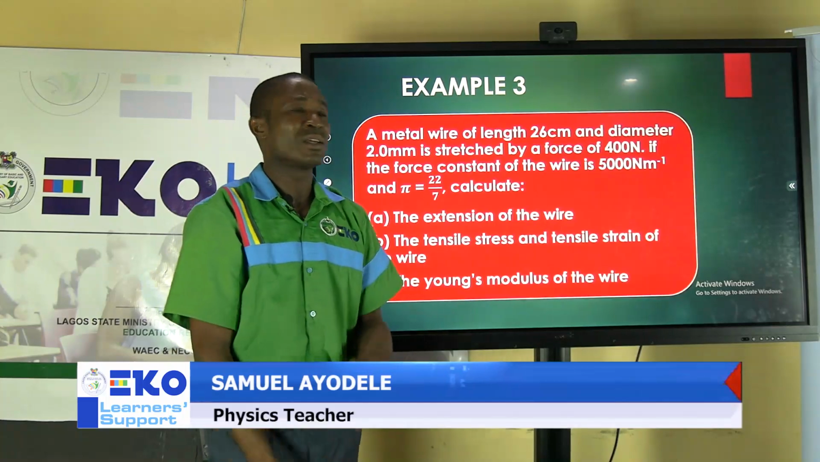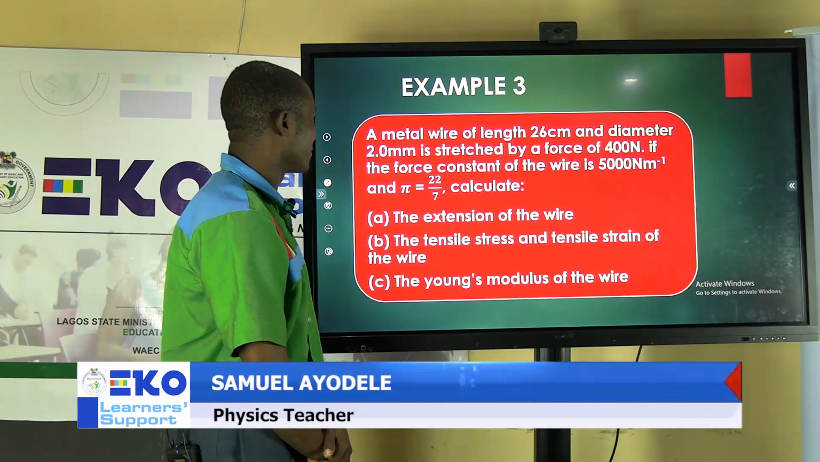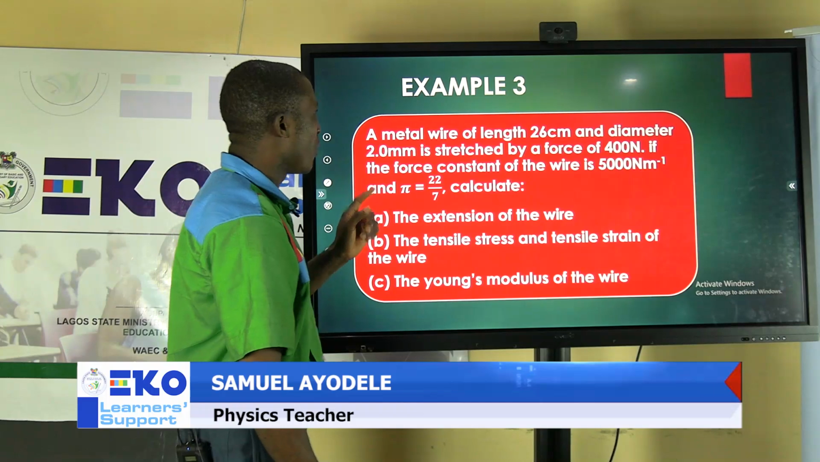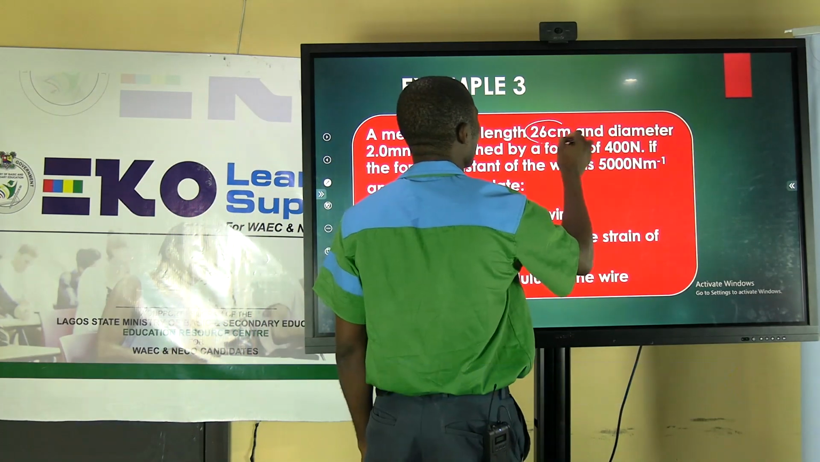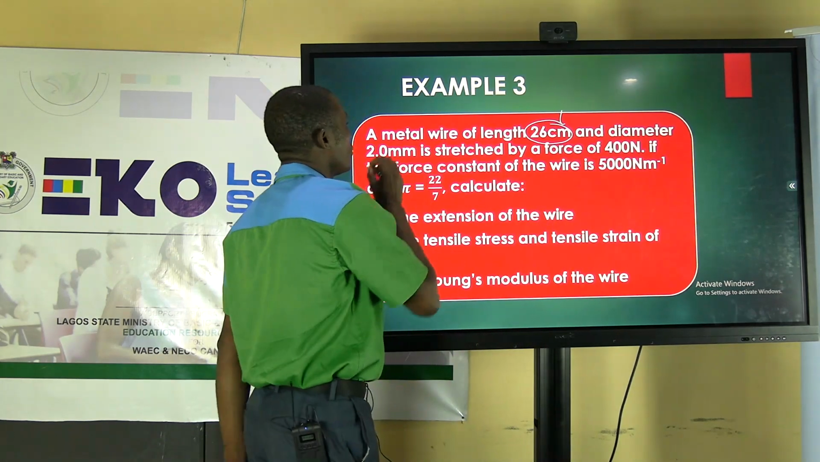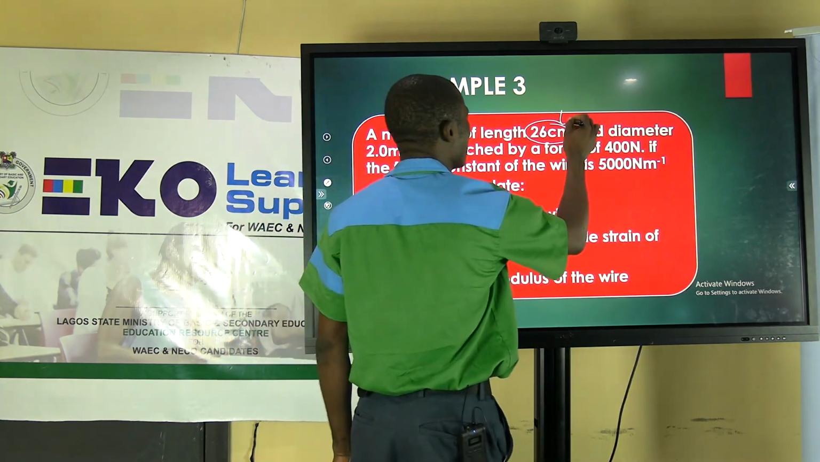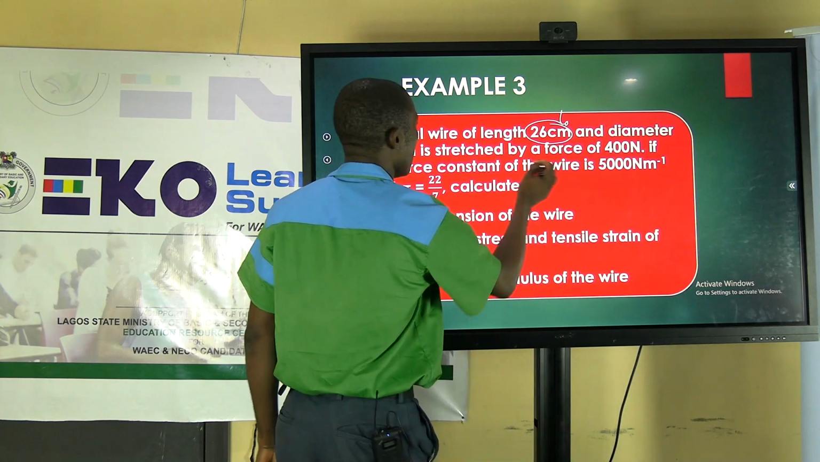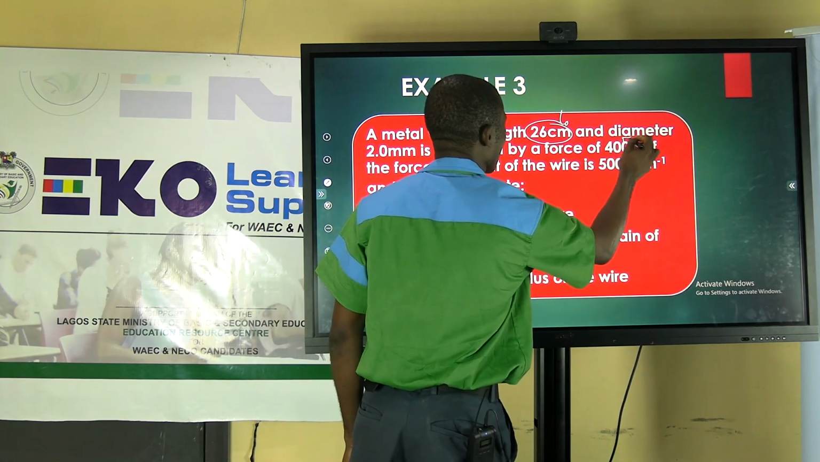Let's also check example number 3. A metal wire of length 26 centimeter, so this is the length, and diameter 2.0 millimeter is stretched. So this can be said to be the original length, by a force of this. This is the force that is acting.